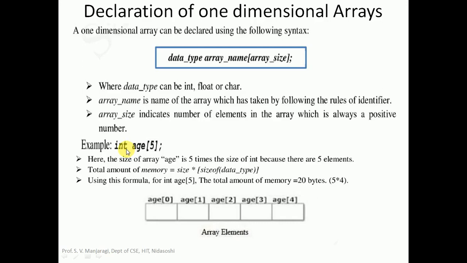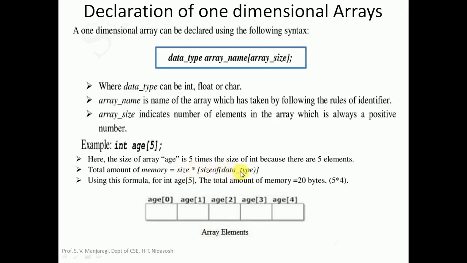Now, if you declare an array, how much memory will be required? To calculate the total amount of memory allocated, there is a formula here. The total amount of memory allocated to an array is equal to the array size into the size of the data type.